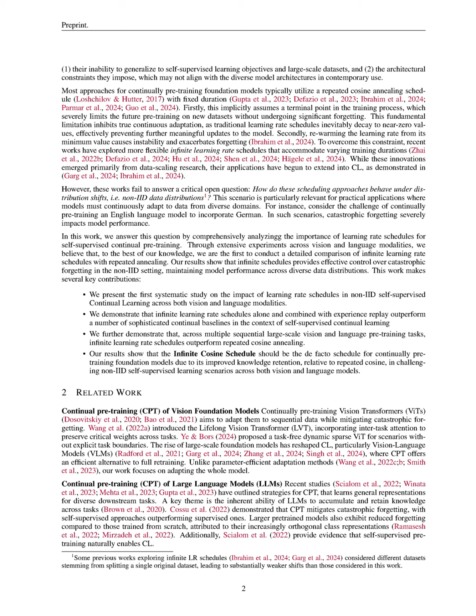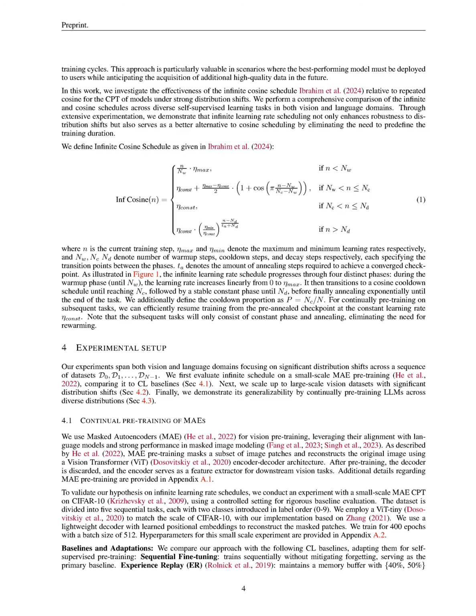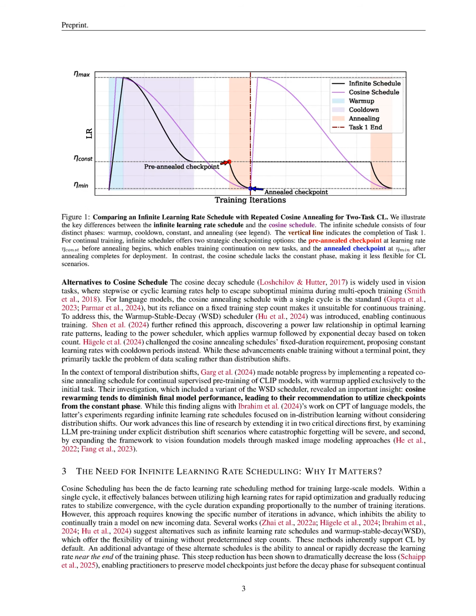and language modalities. How does the proposed infinite cosine learning rate schedule work? Illustrate its functionality step by step, including its phases and transitions. The proposed infinite cosine learning rate schedule operates through a structured progression across 4 distinct phases. Initially, during the warm-up phase, the learning rate increases linearly from 0 to a maximum value, denoted as eta_max, over a specified number of warm-up steps, n_w. Following this, the schedule transitions into a cosine cooldown phase, where the learning rate decreases according to a cosine function until it reaches a cooldown step, n_c.